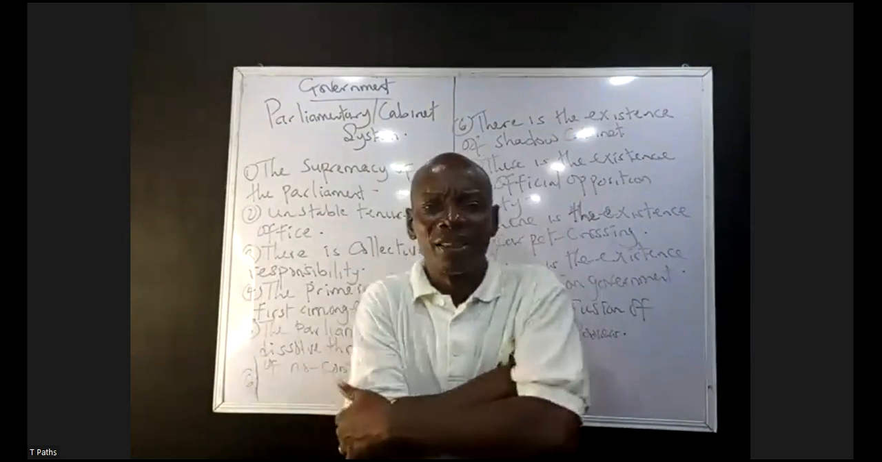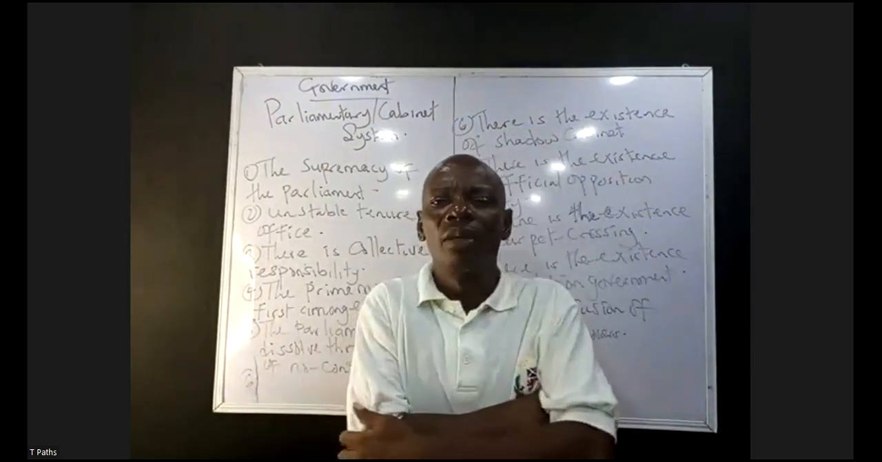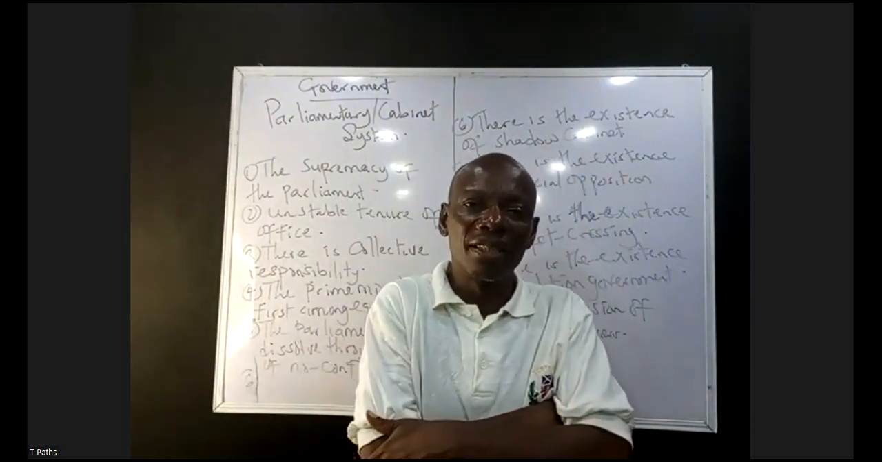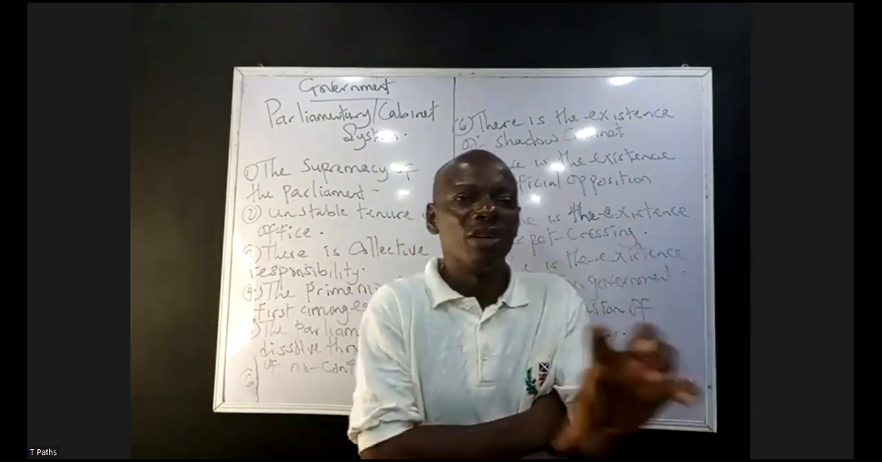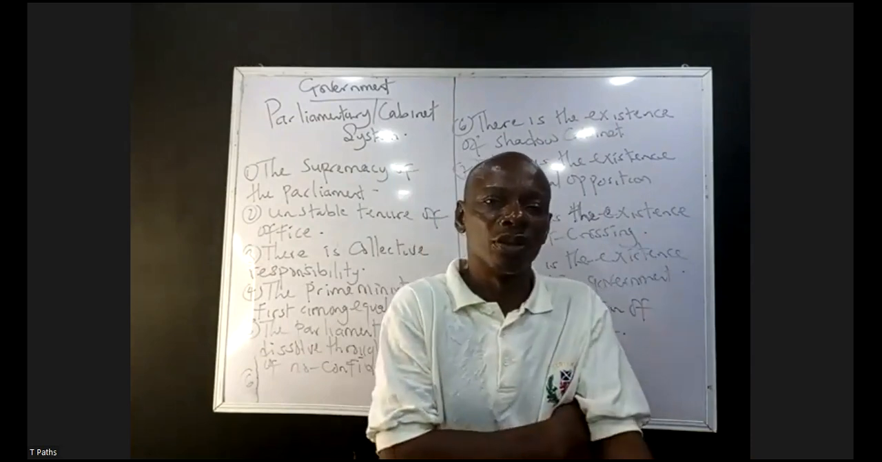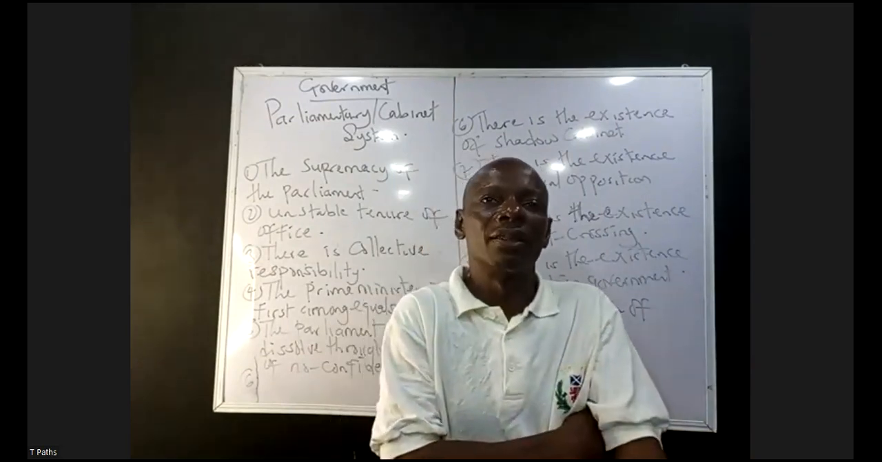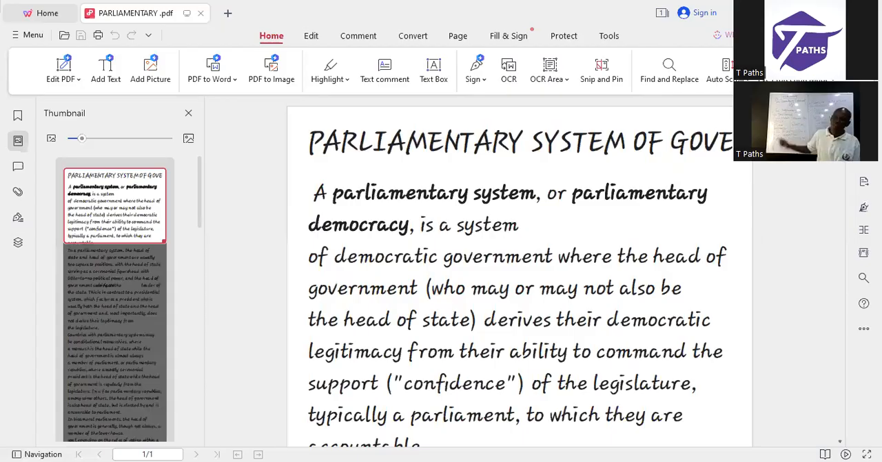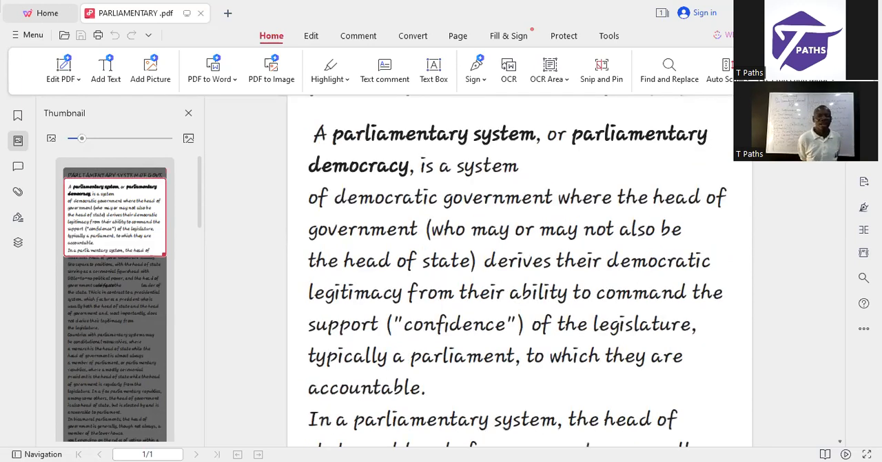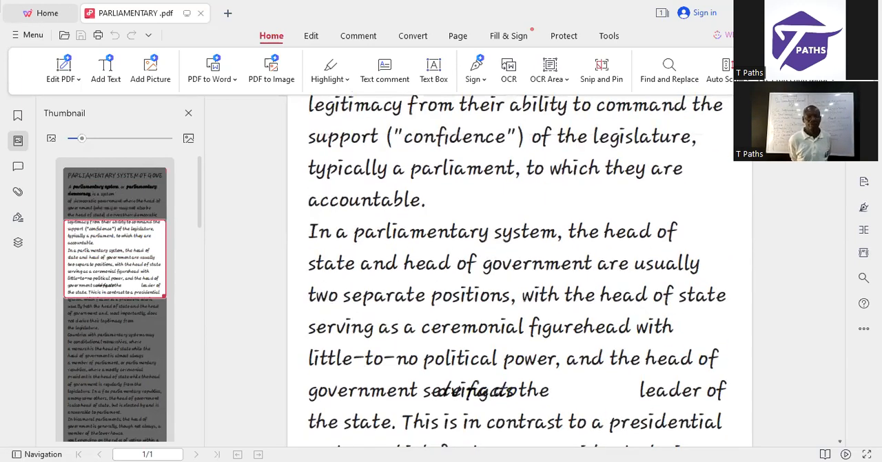When you talk about the parliamentary system of government, this is a system of government in which the head of state is distinct from the head of government, meaning the head of state performs ceremonial functions, while the head of government performs what? Executive function. And Nigeria practiced this system from 1960 to 1966, in which late Alhaji Tafawa Balewa became the first and only Prime Minister of the Federal Republic of Nigeria.